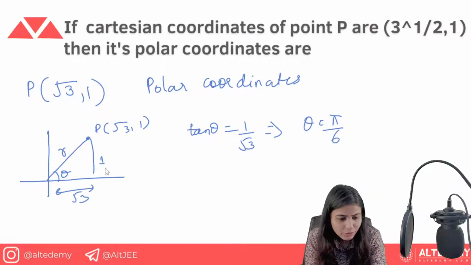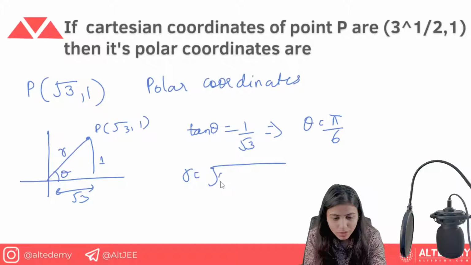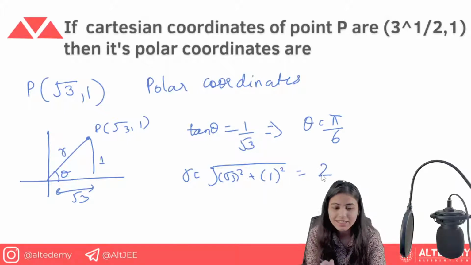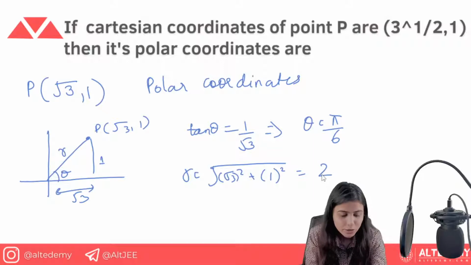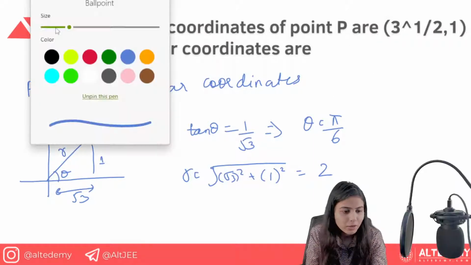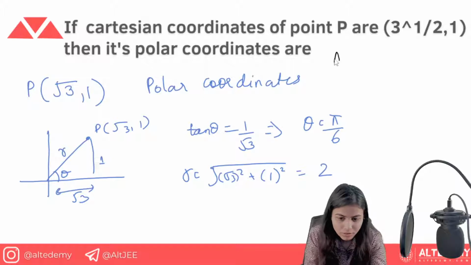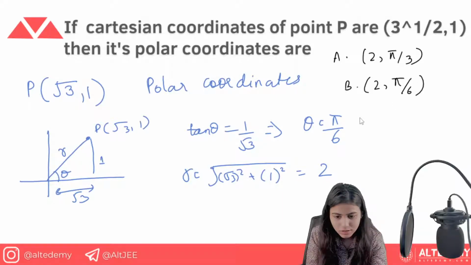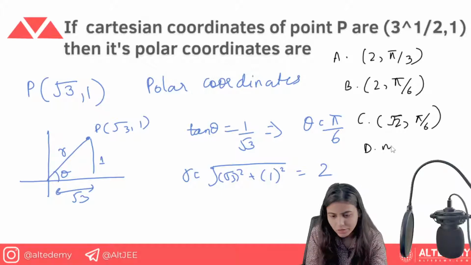And what else do we need to do? You need to calculate the value of r, that is under root x squared plus y squared. So what do we get as the value of r? That is 2. Now I'll tell you quickly the options which were given in the question. The options were: A, 2 comma pi by 3; B, 2 comma pi by 6; C, under root 2, pi by 6; and D, none of these.